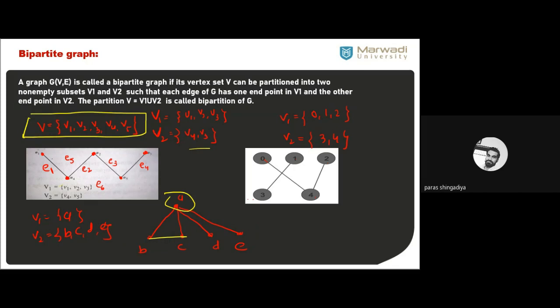If I add D and E, then it is also not bipartite. But if I remove them, then it is bipartite. So that is a bipartite graph where vertices of one side should be connected to vertices of the other side. That is called the bipartite situation.